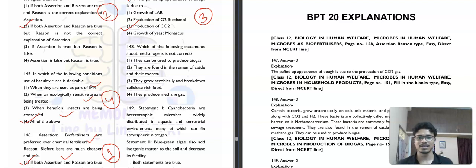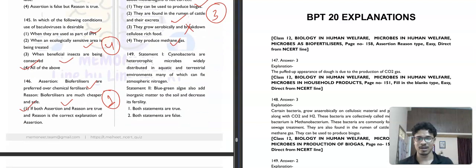Okay. Let's see. They can be used to produce biogas, correct. They are found in rumen of cattle, correct. They grow aerobically, no, they don't grow aerobically. They produce methane gas. They grow anaerobically. Not correct. Question number 149.